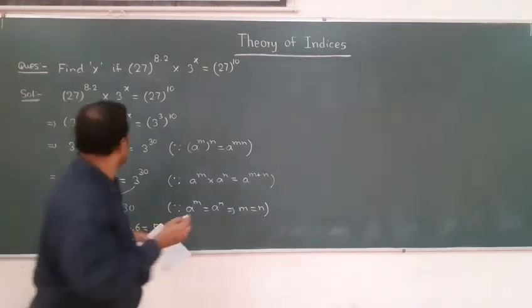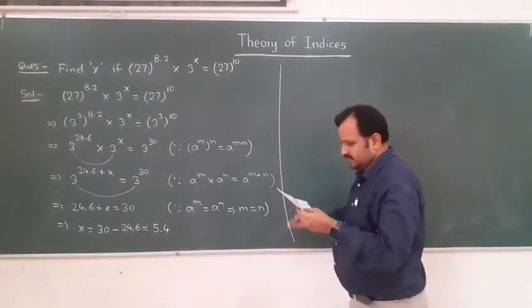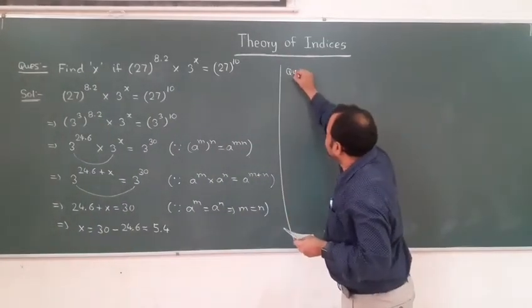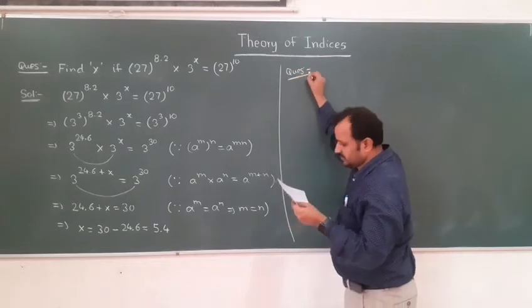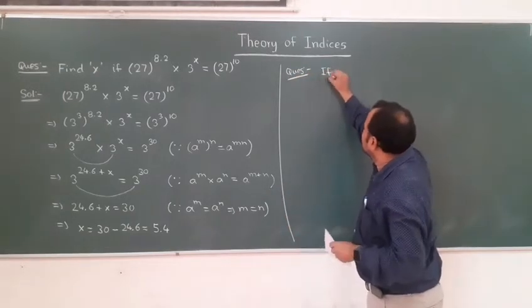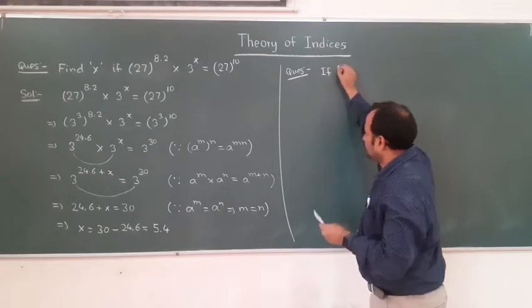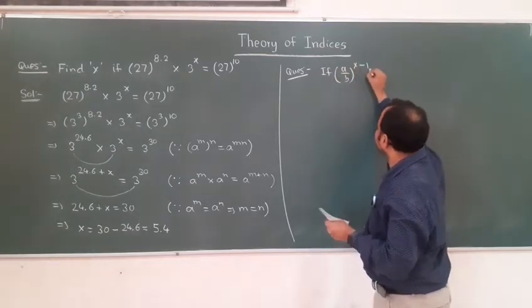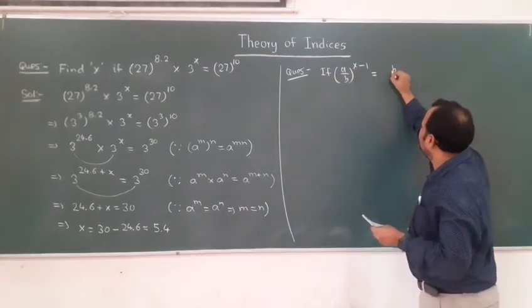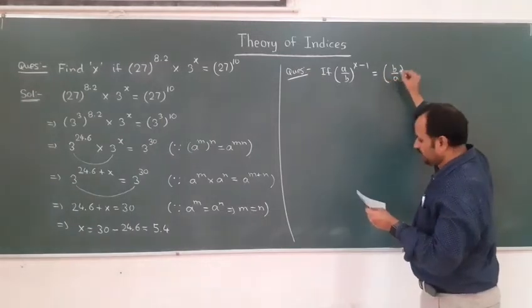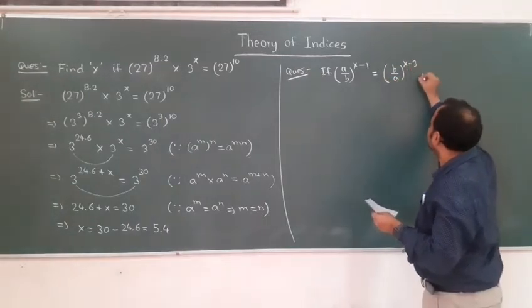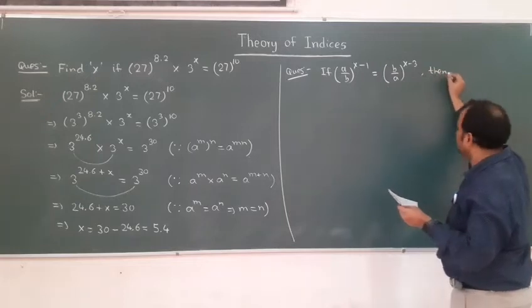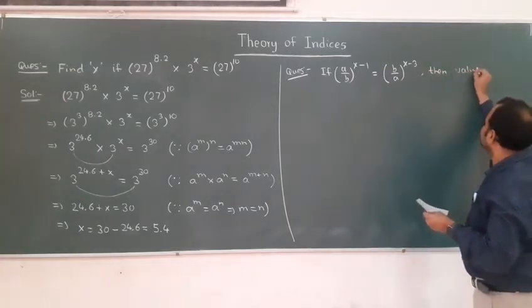Let us see one more question. The next question is, if (a/b)^(x-1) is equal to (b/a)^(x-3), then the value of x is?